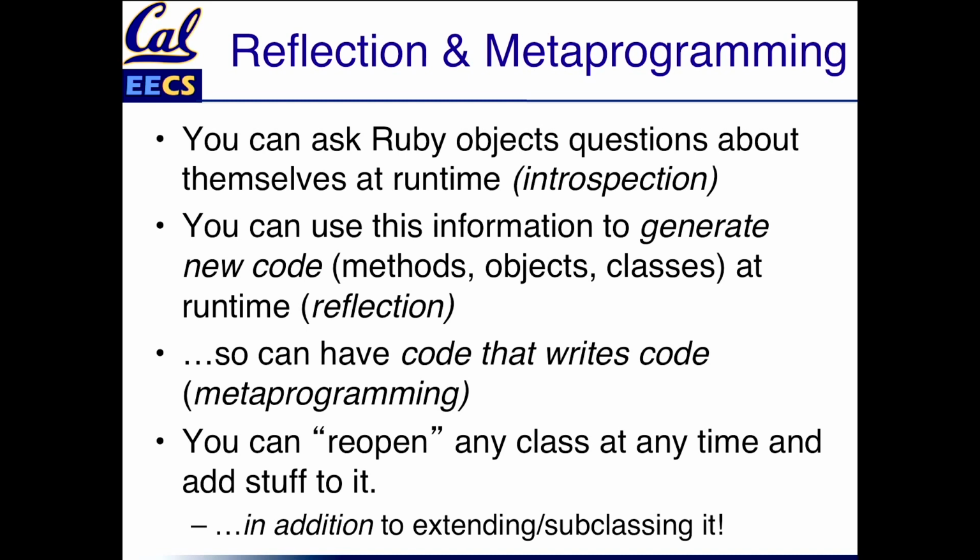Now, one of the things about Ruby that when I first explain this to people who come from another language, one reaction that is very common is, oh my gosh, that's chaos. You mean you could reopen any class, and if I'm working with somebody's code, I don't really know if a string is a string or if it's a special kind of string, and if I call a method and they've got all kinds of method_missing hooks, then I'm really not calling the method that I thought I was calling.